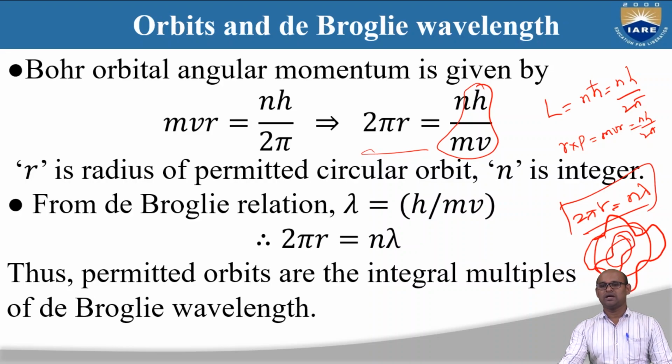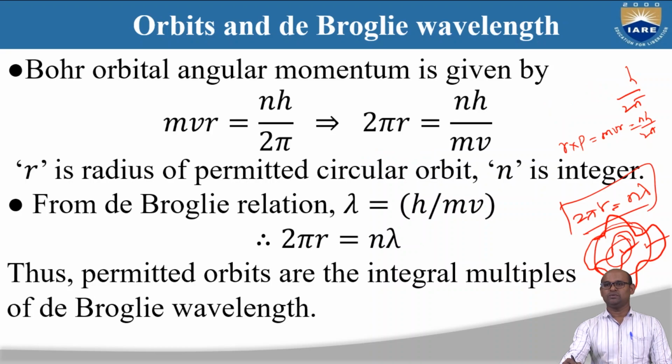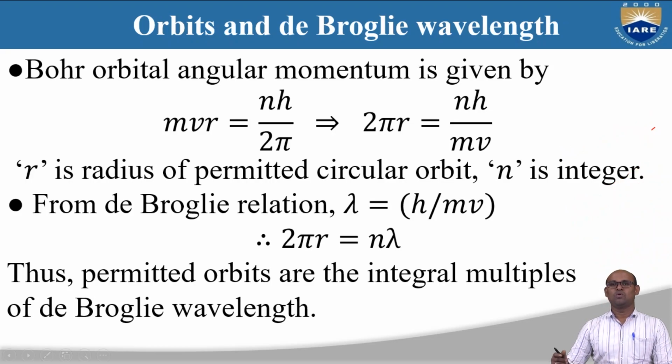I can have orbitals whose circumference is 2 lambda, for example this, or whose circumference is 4 lambda, this one. So you have only certain orbitals whose circumference is always equal to n into lambda. We can use this de Broglie relation to understand Bohr's atomic model and orbits.